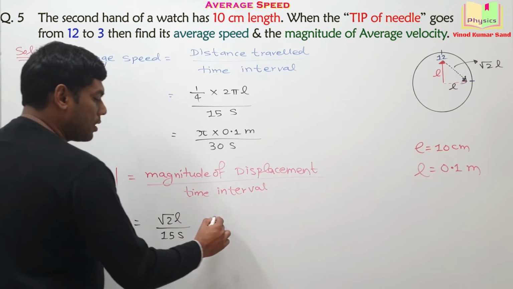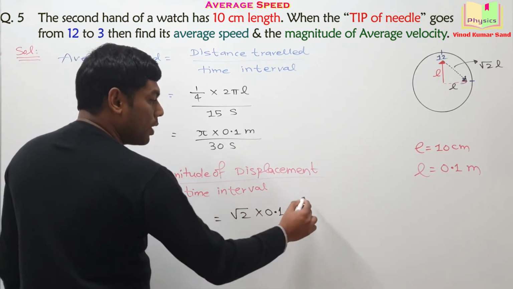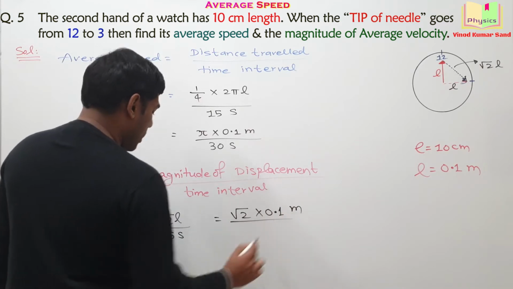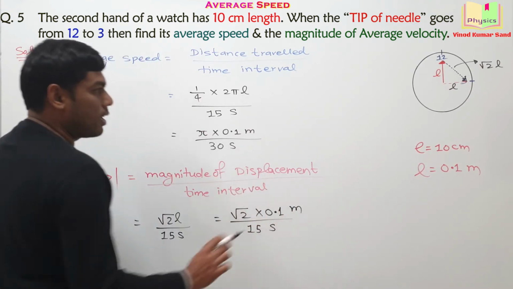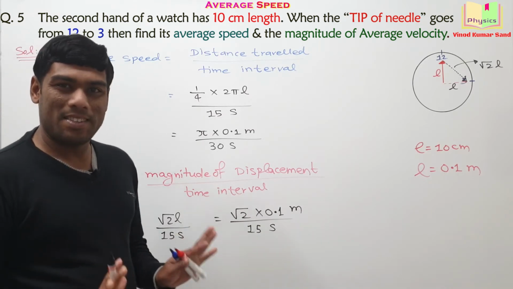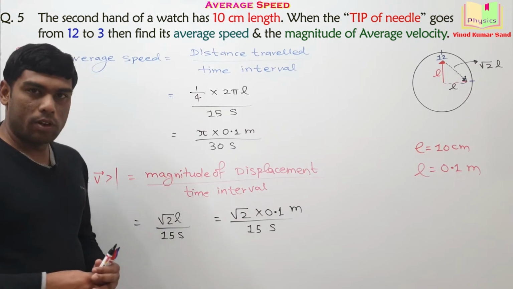Now we can substitute the data. Root 2 into 0.1 meter divided by 15 seconds. This is the answer. Okay, straightforward, simple question. Note it down, then we'll go further.